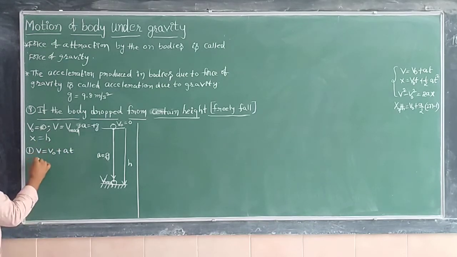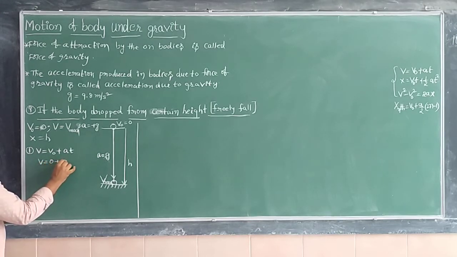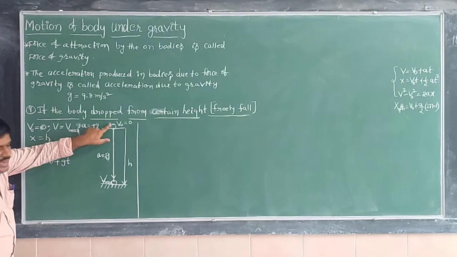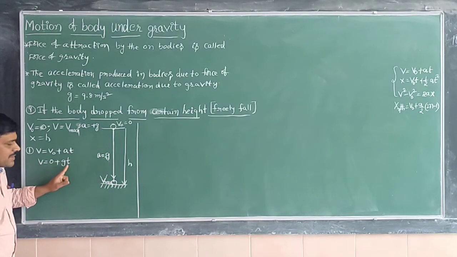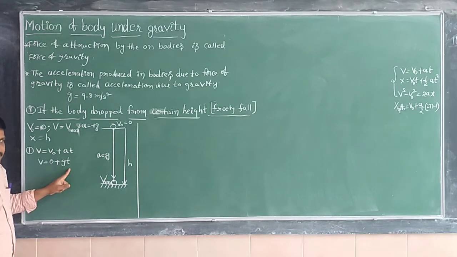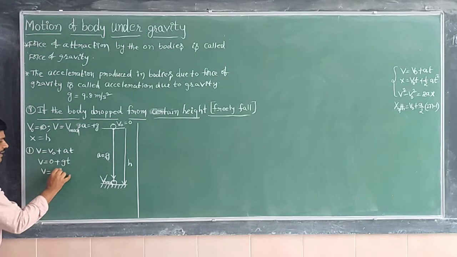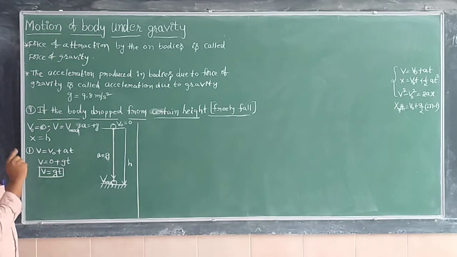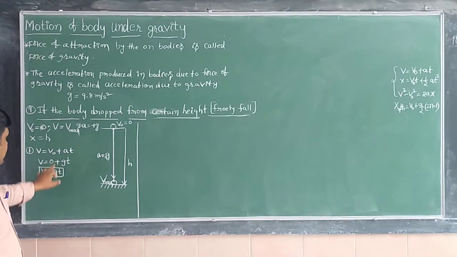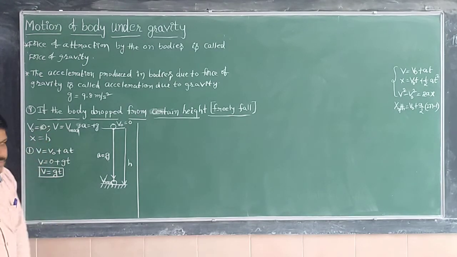Now this equation becomes V is equal to 0 plus g into t, where t is the time taken by the body to travel from a certain height to the ground. So here the final velocity V is equal to gt. When the body is dropped or released from a certain height, in both cases you have to take the initial velocity as 0.